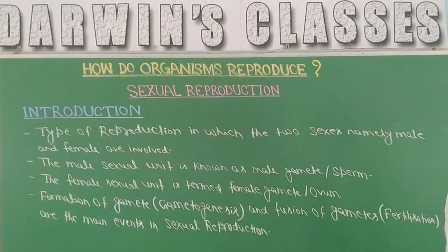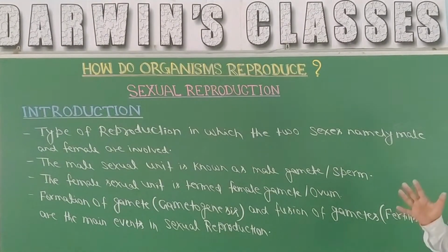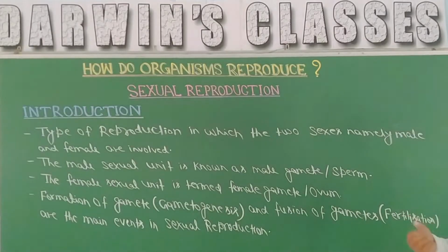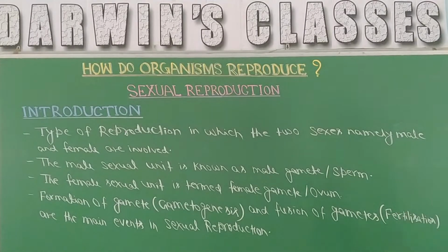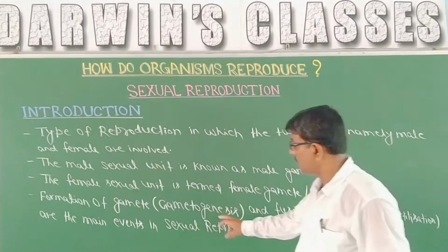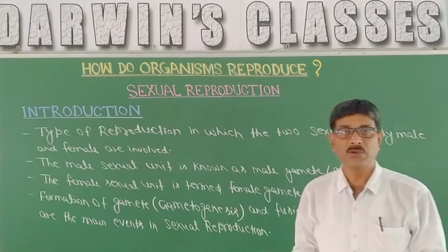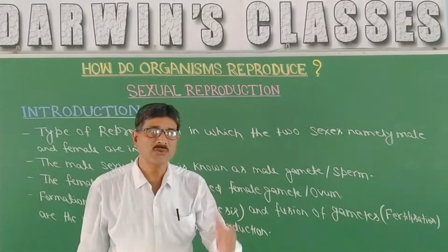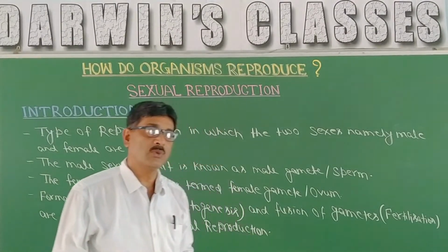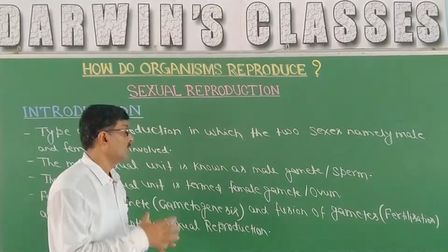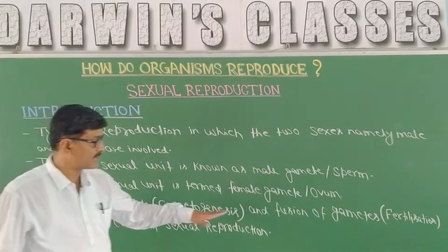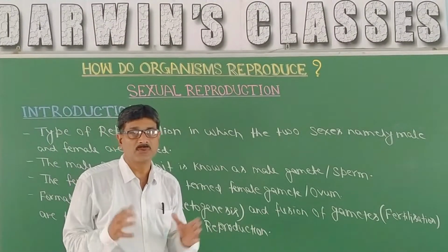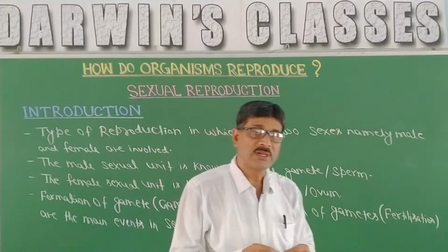In sexual reproduction, the main event is production of the sex cell, formation of gametes, that means gametogenesis. In the case of male, it is spermatogenesis, formation of sperm, and in the case of female, it is oogenesis, production and maturation of ova. So gametogenesis and fusion of gametes. Fusion of gametes means fertilization.